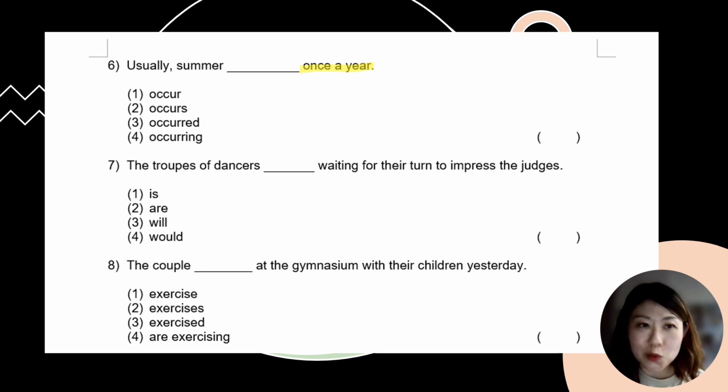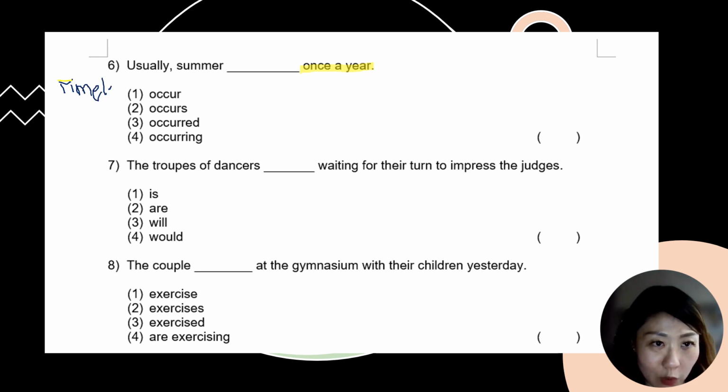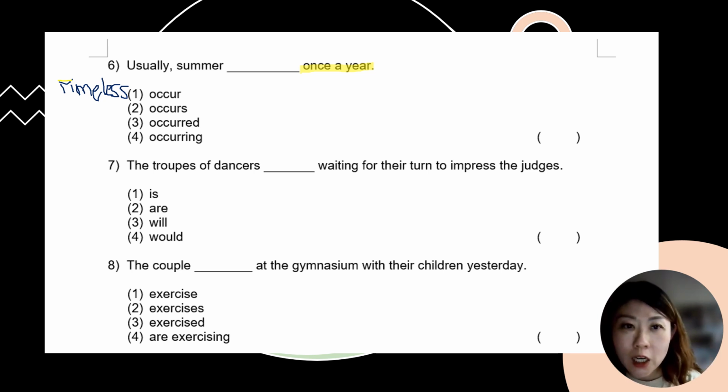I shall not attempt to write "timeless present tense" with my mouse. I'm sure it's going to be very untidy. Okay, let me just change it to blue ink. Indeed, my handwriting is horrible, so I have decided not to continue writing. I'm just going to tell you it's called timeless present tense. If you do know how to spell, it's a good idea for you to still write down "timeless present tense". So usually, like scientific facts, for these kinds of questions we use present tense, and hence it is going to be "occurs once a year".